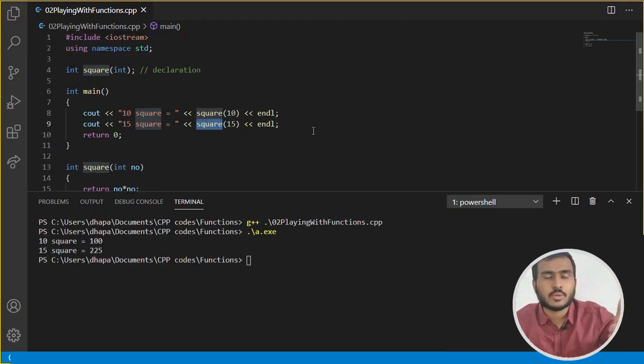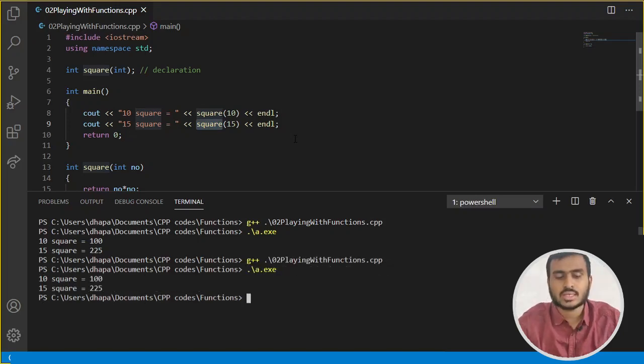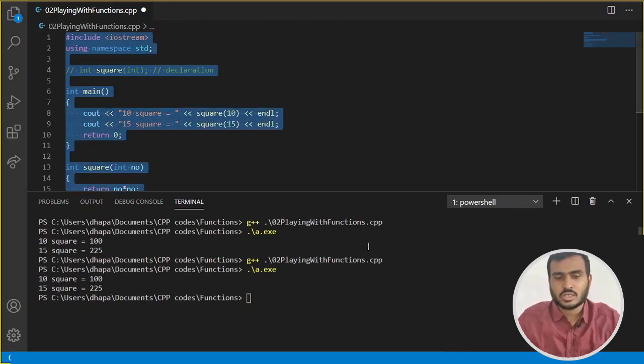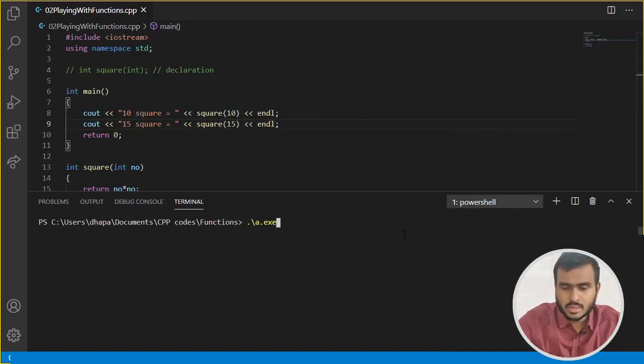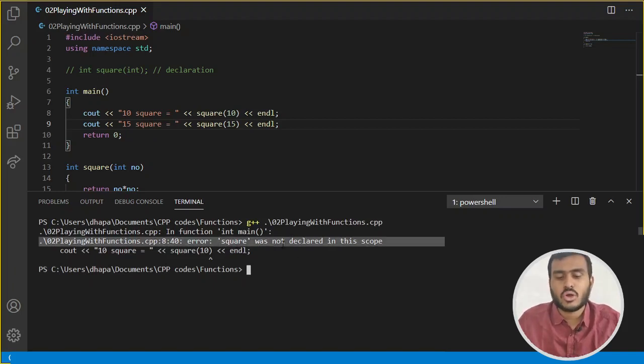So just remember this thumb rule, the declaration is mandatory if the function definition is coming in the code after the function call. So if you have a function call and the definition is written after the function call, in that case the declaration is mandatory. So let's see, if I compile and execute this code, this will successfully get executed. But if we skip the declaration, so if I comment out this declaration, let's see what will happen. Let me clear the terminal and quickly compile it. You can see that we are getting an error, that is square was not declared in this scope.